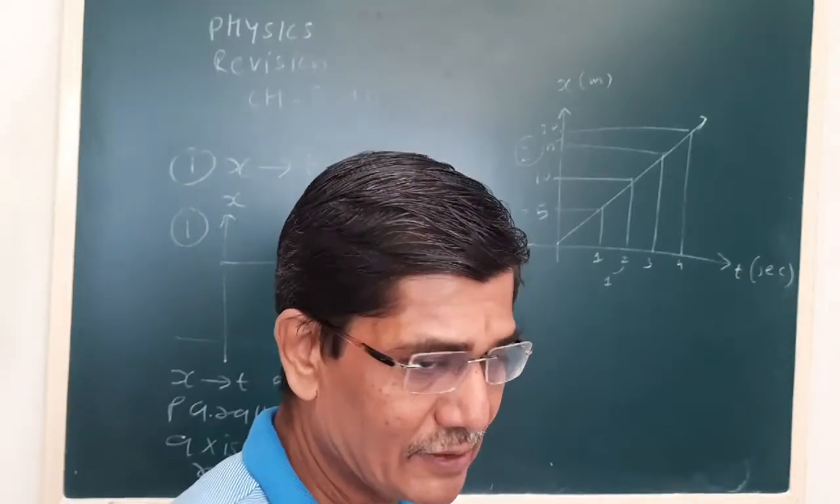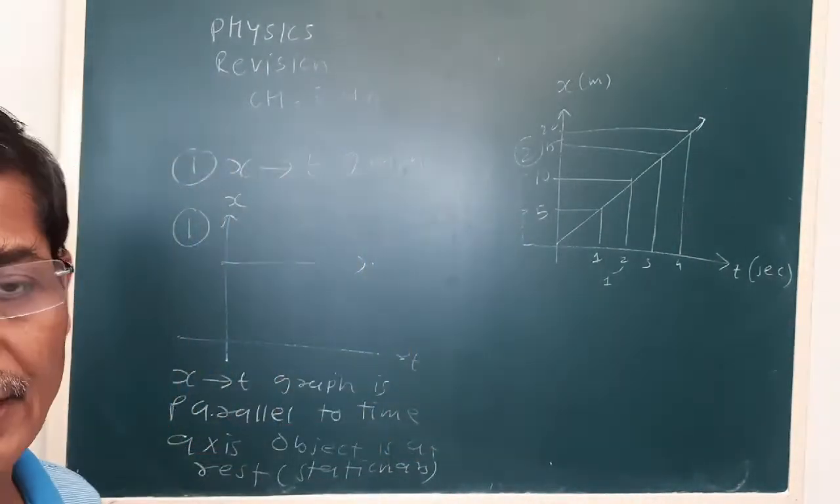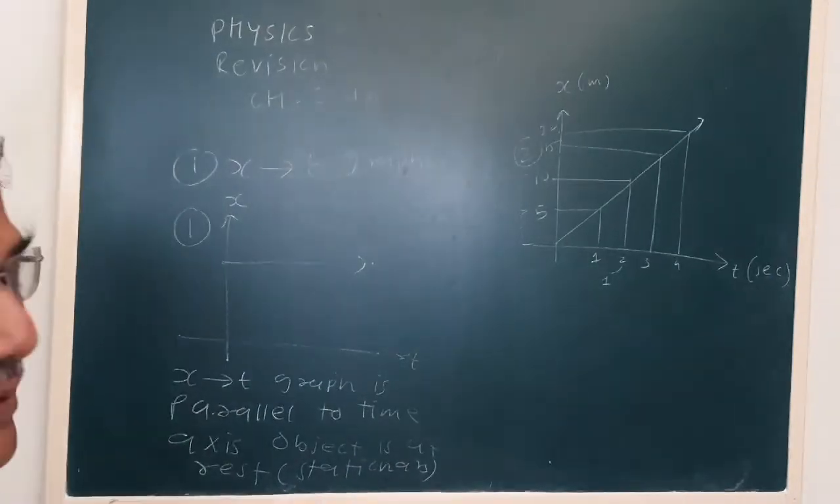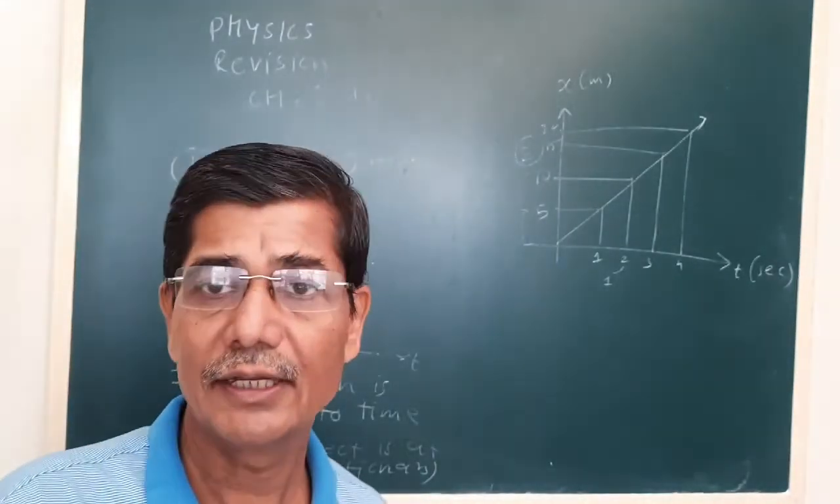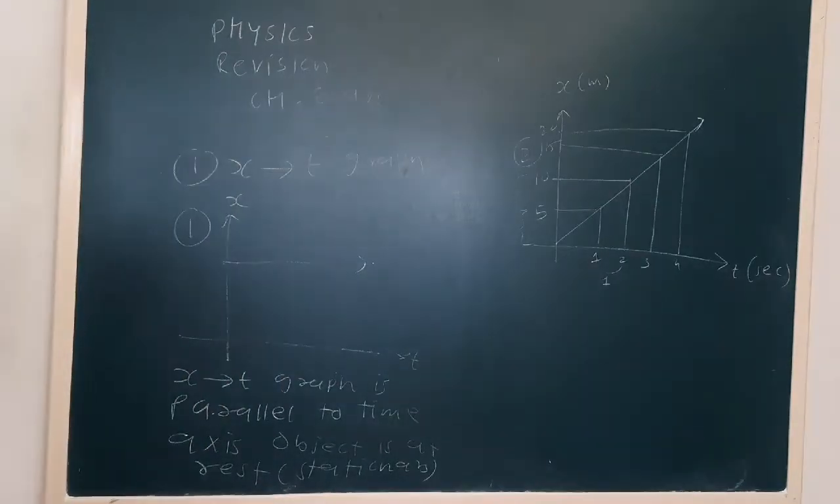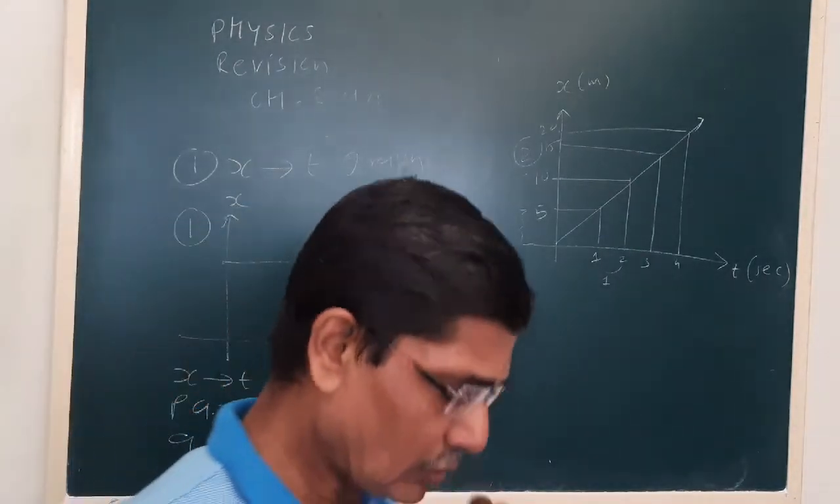So here what we see is that the x versus t graph is a straight line. Also, the object covers equal distance in equal time intervals. We can say the object moves with a constant speed.